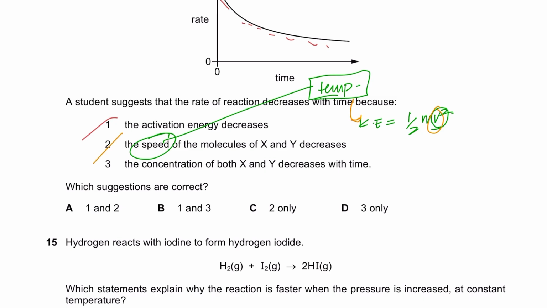Now, 2 is also wrong. The concentration of both X and Y decreases with time. Yes, concentration in rates basically means the amount. So the amount of X and Y decreases, therefore the frequency of collisions decreases, and so on and so forth. So D is the right option.